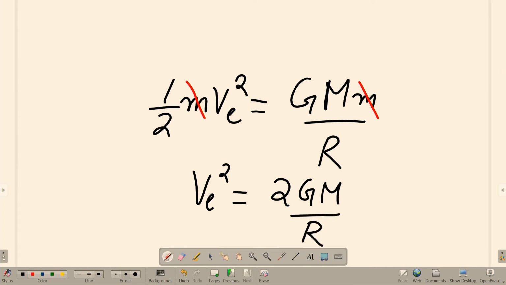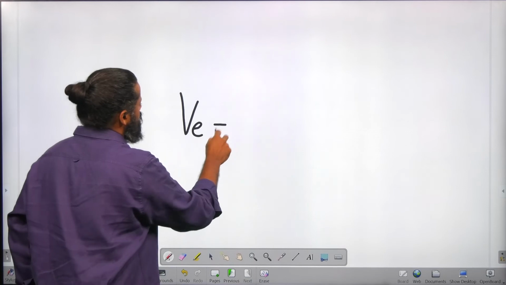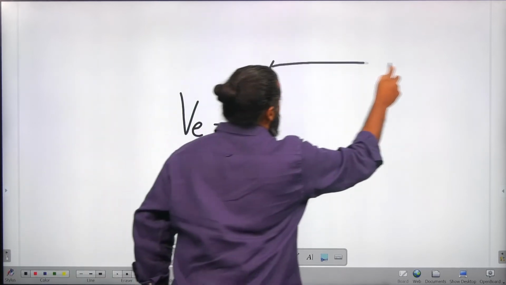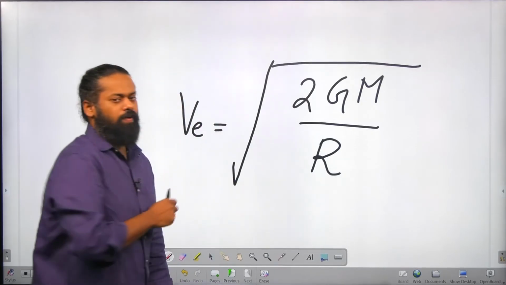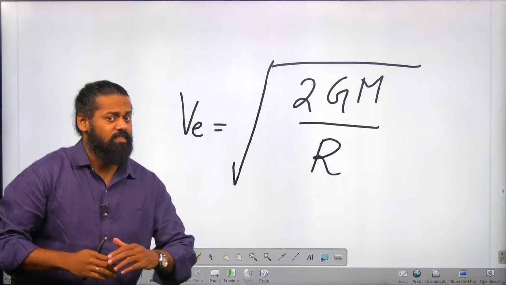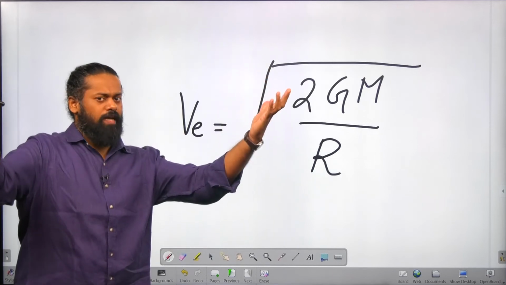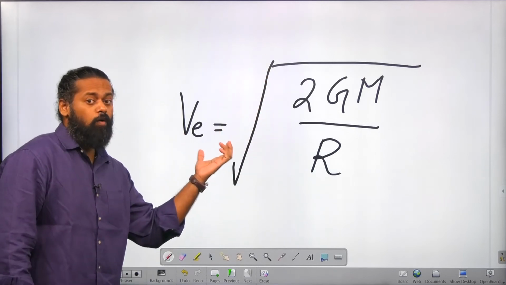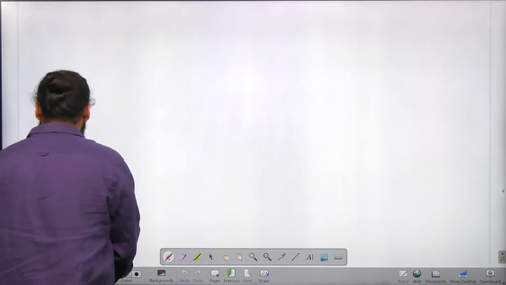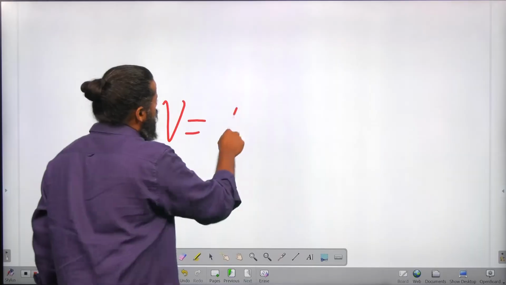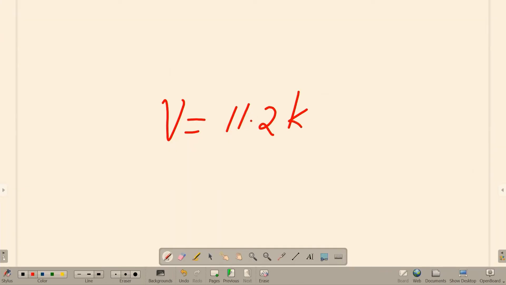So VE is equal to under root 2GM by R. This much velocity we have to give if we want to throw a body into outer space. On the surface of Earth, we have to give at least 11.2. I hope all of you have heard about that number: 11.2 kilometer per second, not per hour.